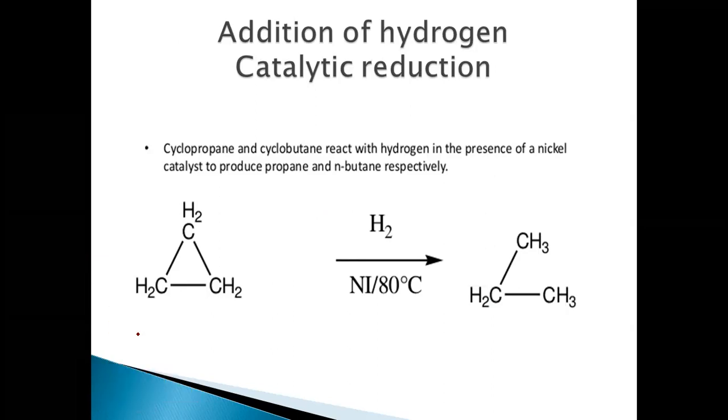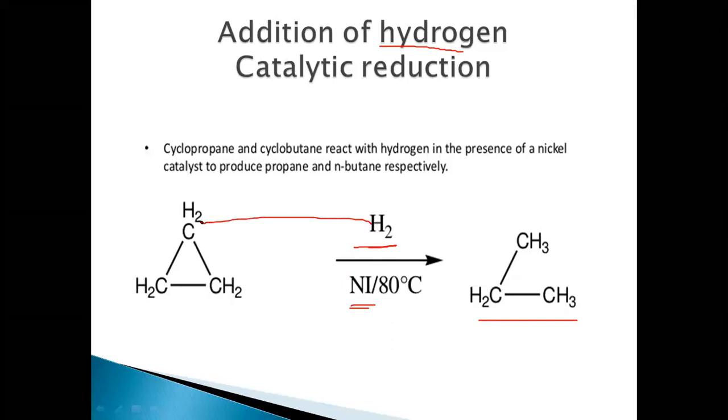Now let's see the addition of hydrogen, that is, catalytic reduction. In the presence of a nickel catalyst, cyclopropane reacts with hydrogen, wherein hydrogenation takes place, resulting in the formation of n-propane.